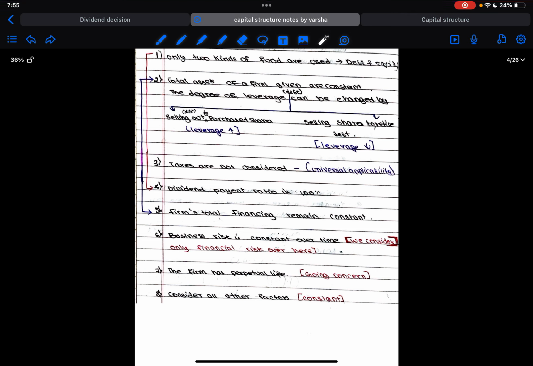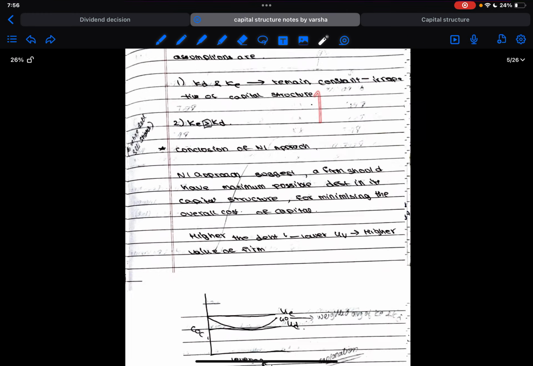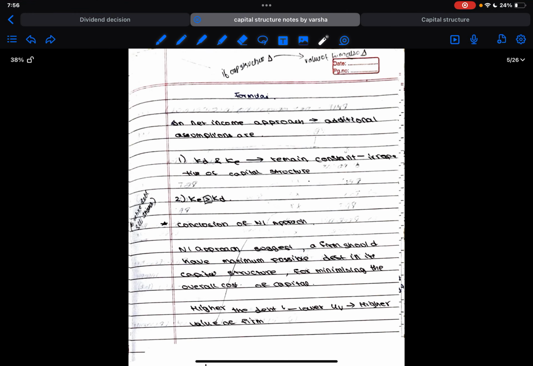Payout ratio is 100, and taxes are not applicable, so it's tax free. So that it becomes universally applicable. That's what the theory developers thought, but it later turned out to be not practical, so they had to alter it. Fine. So these were the assumptions.